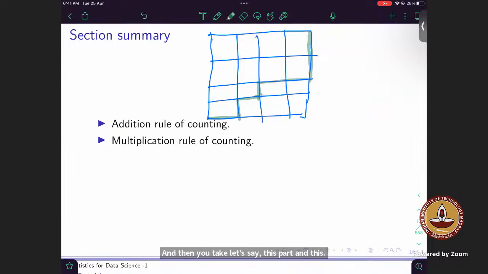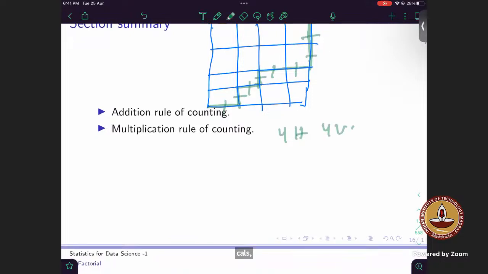Now tell me, in this, how many horizontal paths have you used and how many vertical? Anybody? 4 horizontal: 1, 2, 3, 4. So let's say 4H, and then there are 4 verticals: 1, 2, 3, 4. So let's say 4V.